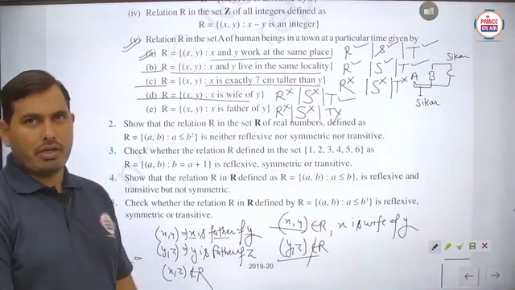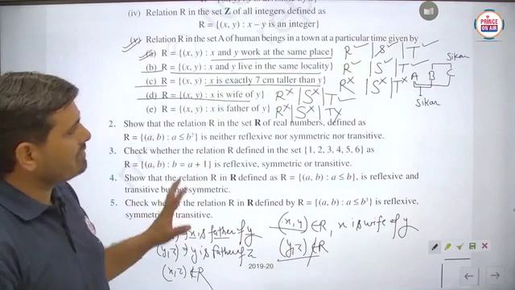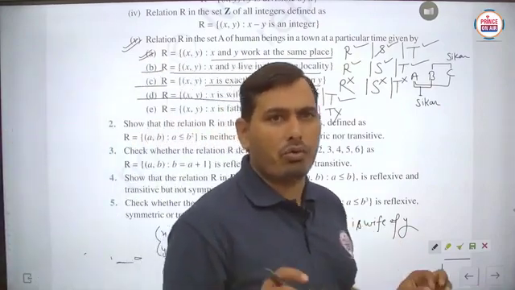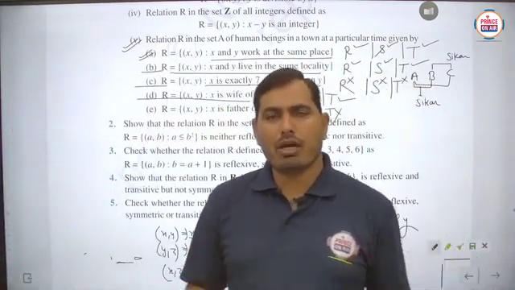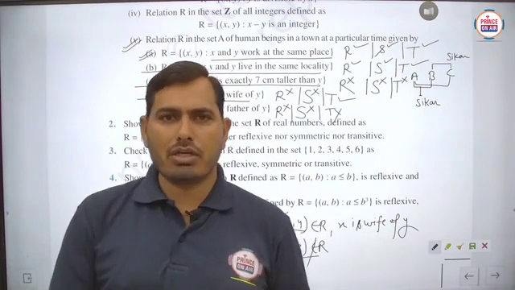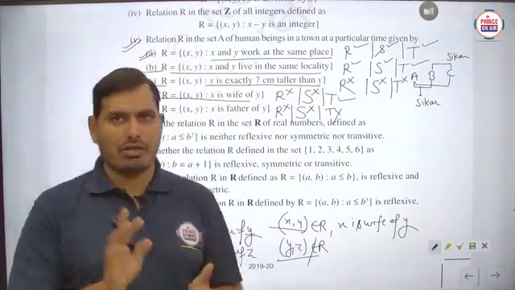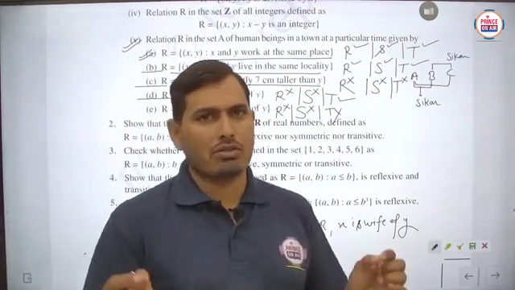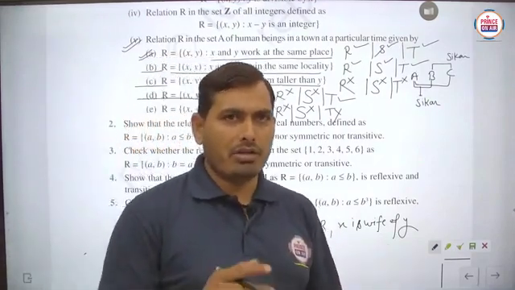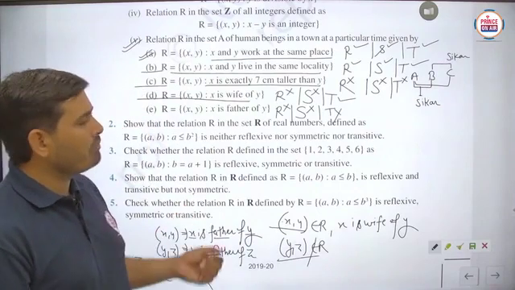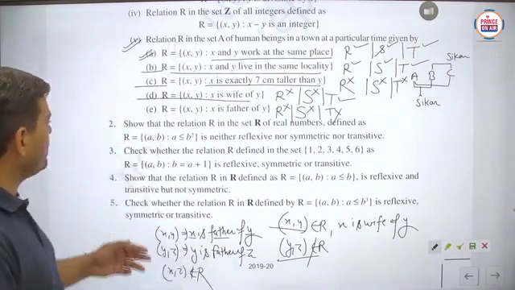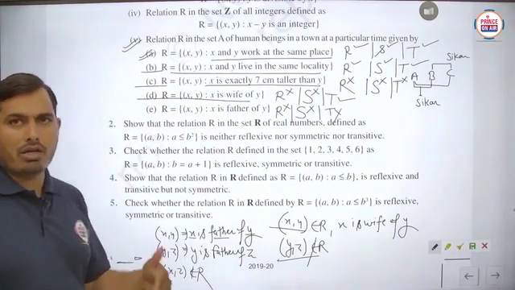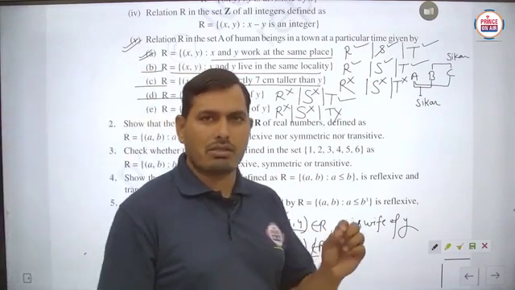So basically student, in these examples very simple and common topics are there that are related to the reflexive nature, symmetric nature and transitive nature. Is it to be clear? So in this video student, we just have to discuss these two questions briefly, and the remaining questions we will start from the next video, from question number 2, 3, 4, 5, and the remaining questions of this exercise we will discuss in the next video.